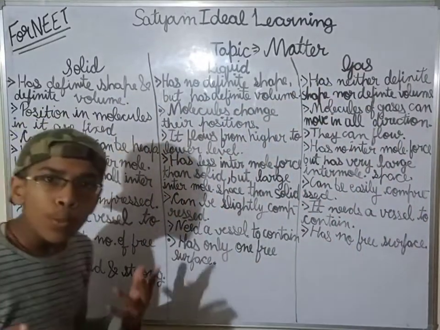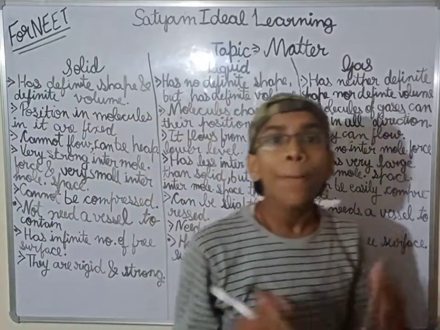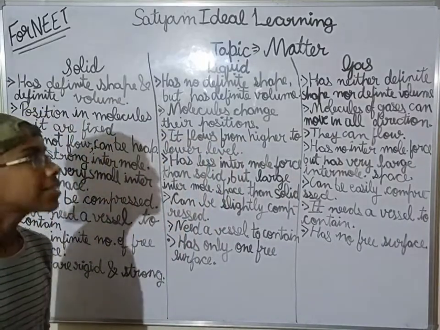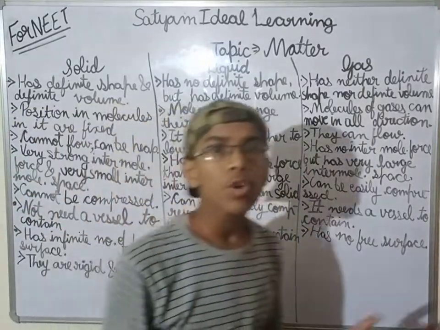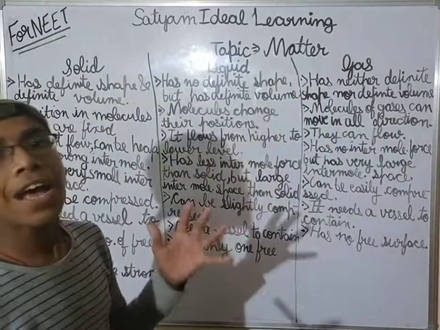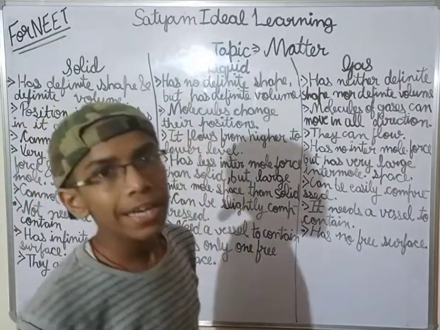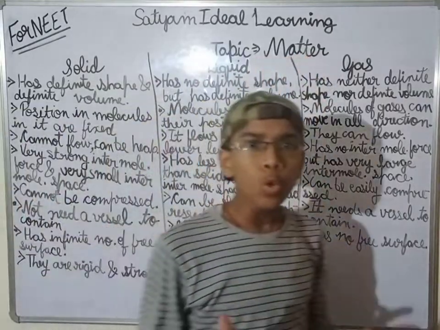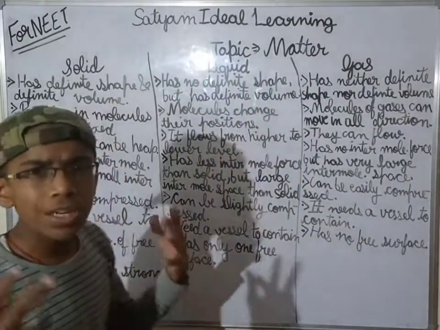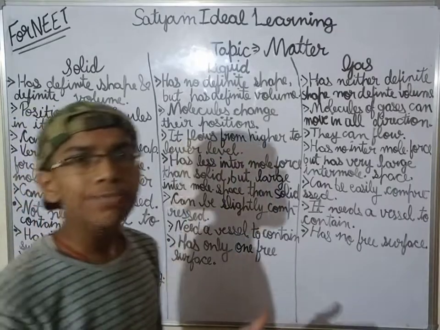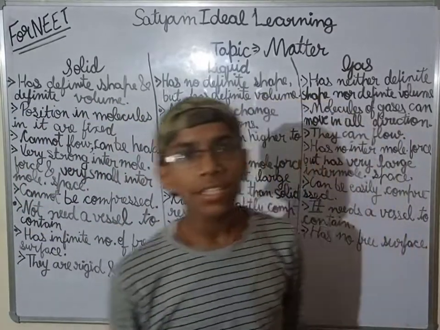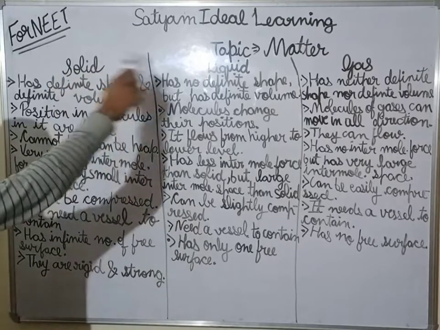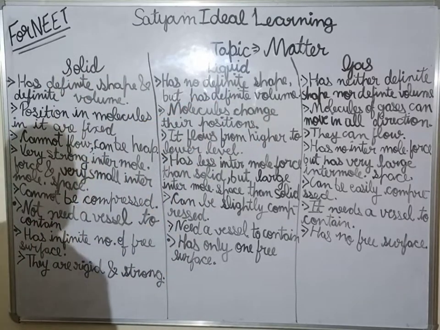Guys, there are two more states of matter, which are plasma and Bose-Einstein condensate. This is for general knowledge only. So there are mainly five states of matter. Three are common: solid, liquid and gas. The two extra ones, for general knowledge only, are plasma and Bose-Einstein condensate. Today we will be discussing these three states of matter.